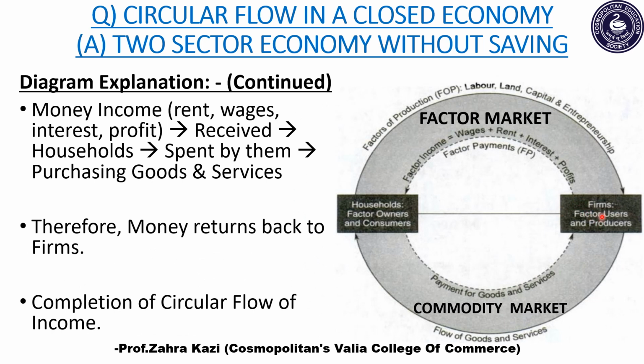Firms pay money income, that is in the form of rent, wages, interest, profits to the households, which is received by the households. Now in turn, what will households do with this money? The households will buy the goods and services which are required for daily consumption. So they will spend the money that they have received from the firms to buy the goods and services. Therefore, the money that is paid by firms to households is returned back to the firms, right? So this completes the entire circular flow of income.